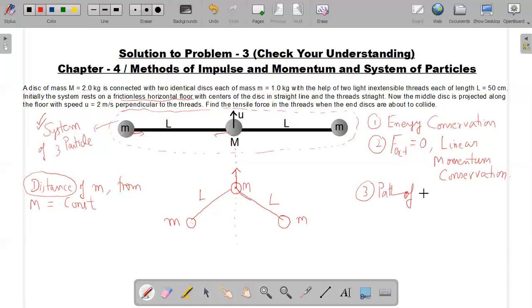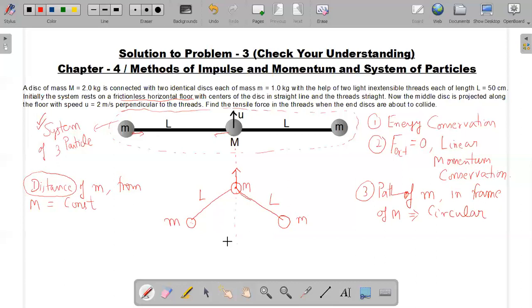If I watch the path or trajectory of small m in the frame of capital M, then this path will be a circular path. I repeat, the trajectory of small m in the frame of capital M will be a circular trajectory, and the reason behind that is the distance of the particle of mass small m from capital M is a constant distance, and the only possible trajectory as per the mathematics is a circular trajectory.